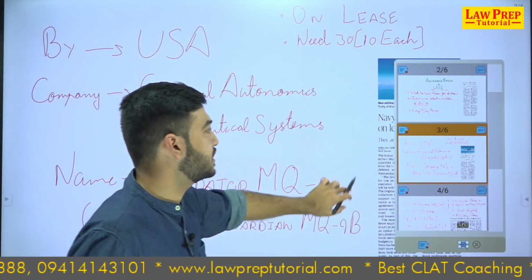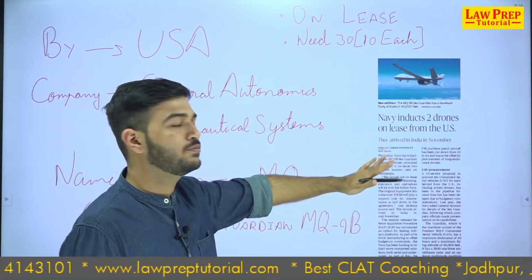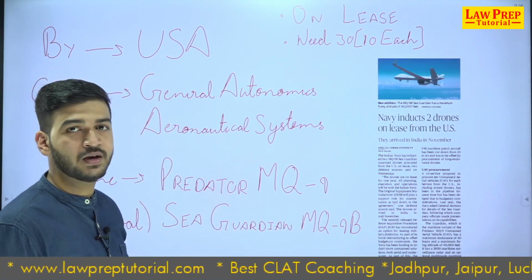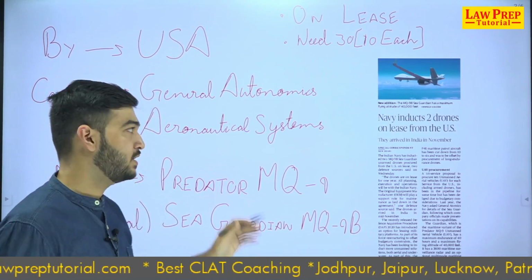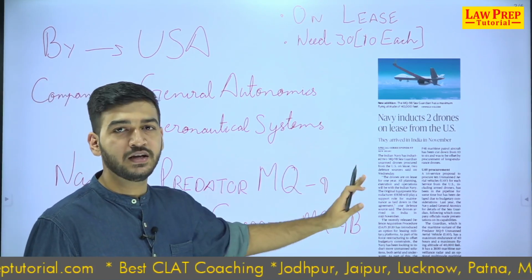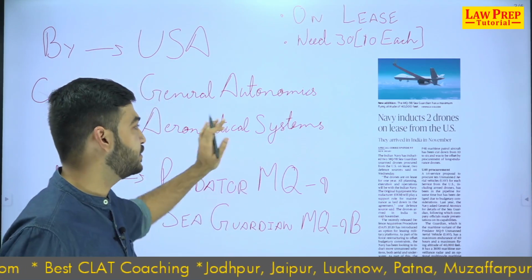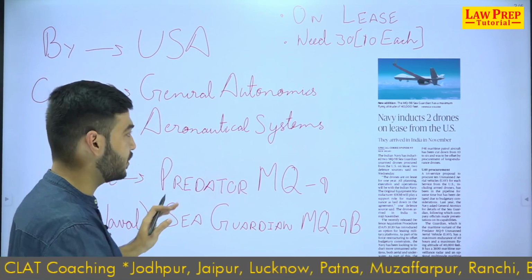Now the next case: we have taken on lease 2 Navy drones from the US. What the company is and what the name is becomes important, because certain defense acquisitions are now relevant for us. UAV drones, unmanned aerial vehicles, are something you can use to scout, and even now to attack. These drones are produced by General Atomics Aeronautical Systems.